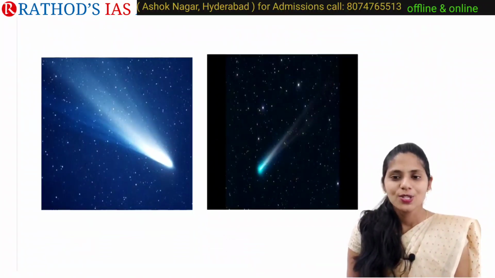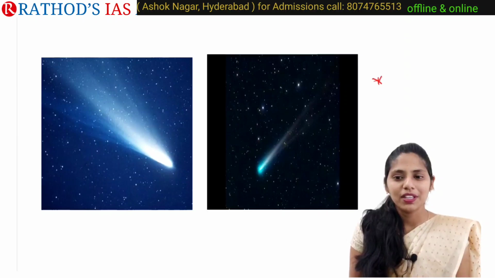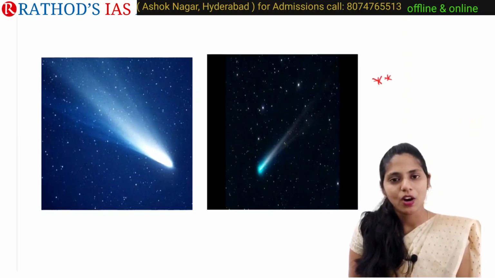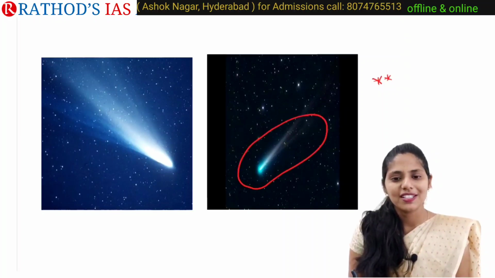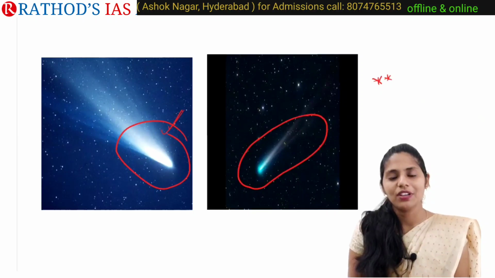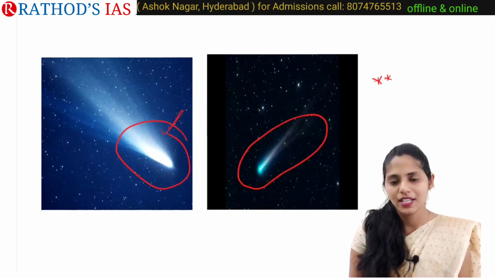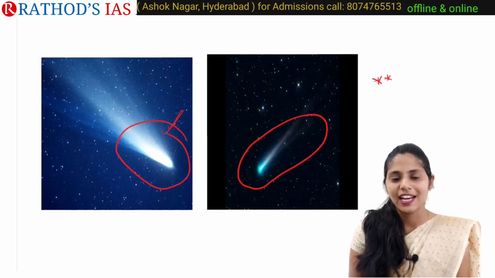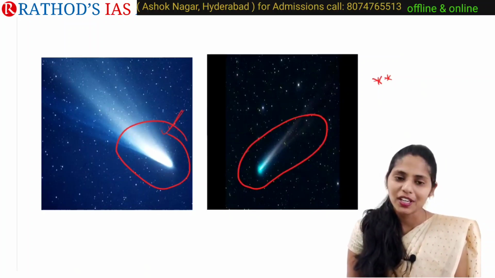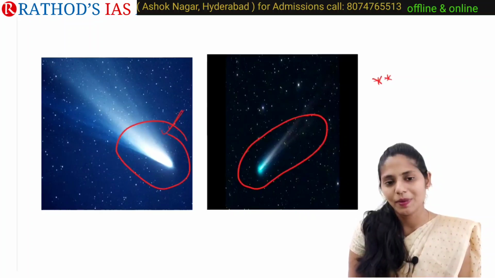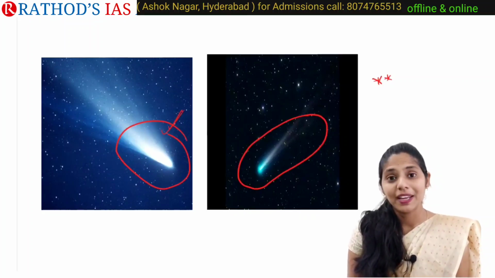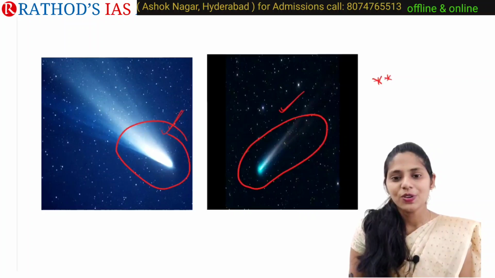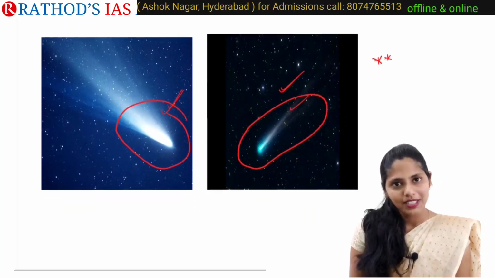So this is the image. I want to give you one memory. If you sleep outside or on your terrace during summer season, then you can see this type of comets, whenever you are staring at the sky at night. I also saw this type of images many times, and I can recall my memories when I used to sleep on my terrace in my childhood and in my grandmother's house, etc. So these are nothing but comets.